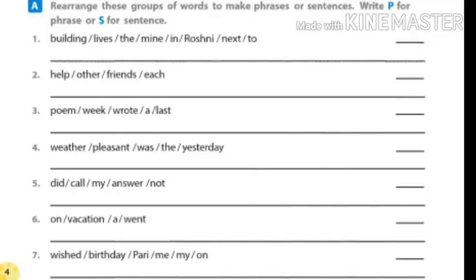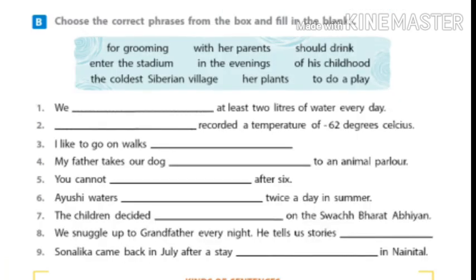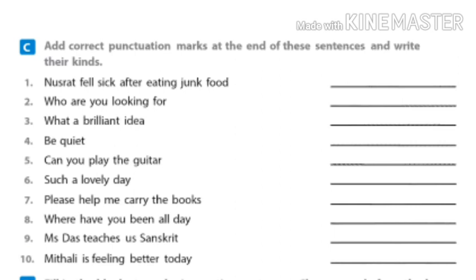That's all about sentences. Now we have some textual activities related to sentences. Page number 4, A. Rearrange these groups of words to make phrases or sentences. Write P for phrase or S for sentence. Do it yourself. And B, page number 5. Choose the correct phrases from the box and fill in the blanks. Try to do it.